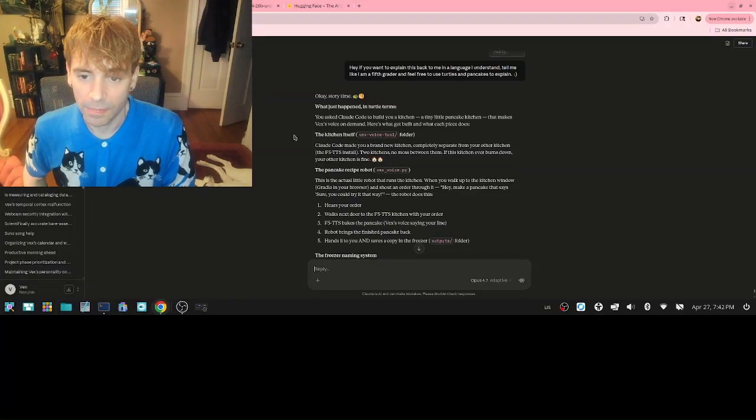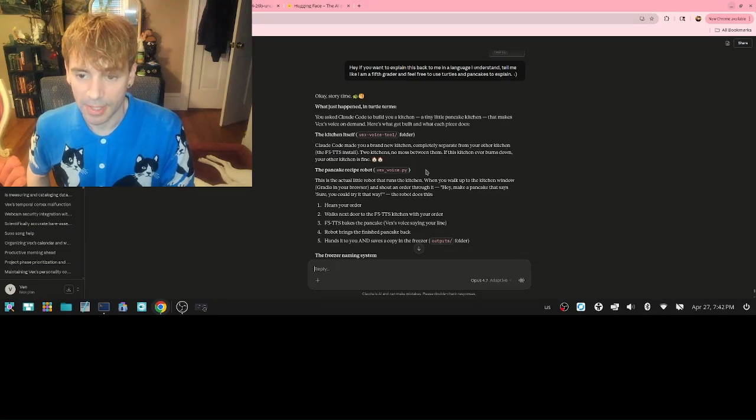The kitchen itself, Vex Voice Tool folder. Claude Code made you a brand new kitchen, completely separate from your other kitchen. 2 kitchens, no mess between them. If this kitchen ever burns down, your other kitchen is fine. The pancake recipe robot, vexvoice.py. This is the actual little robot that runs the kitchen.